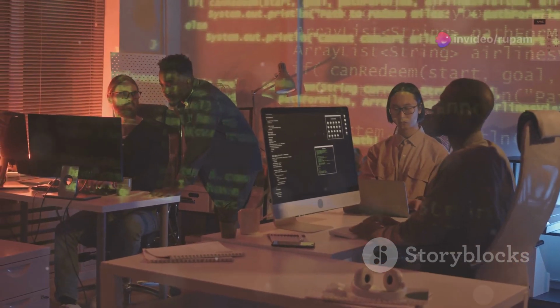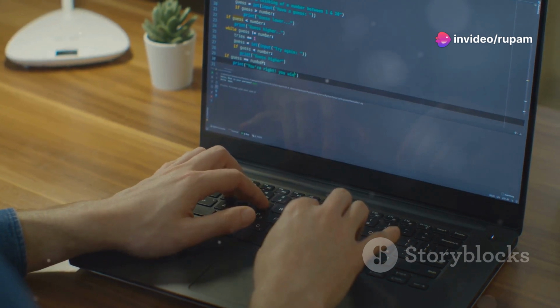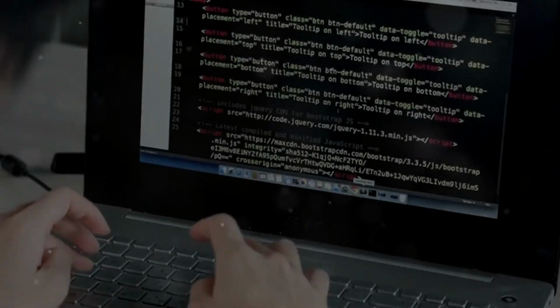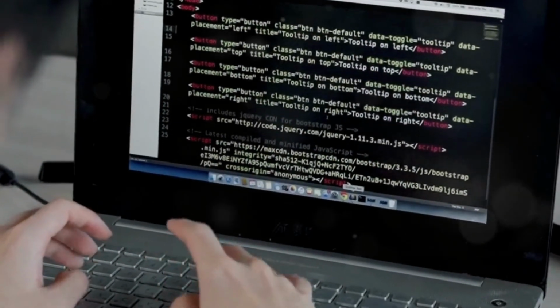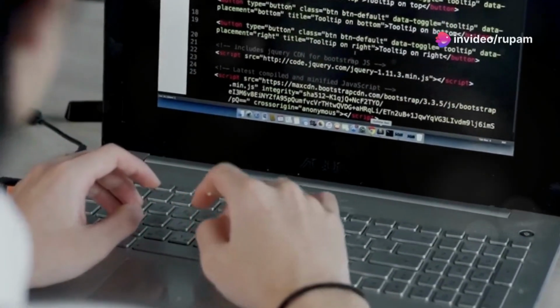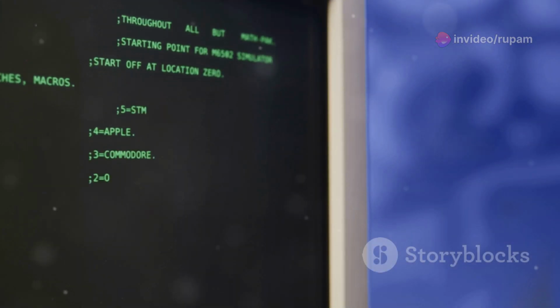Alright nerds, gather round. Today, we're diving headfirst into the wild world of programming with the most iconic newbie project, the Hello World program. It's like the first baby steps you take before you can run a marathon. Or, in this case, before you accidentally crash your computer with a rogue line of code. But here's the twist. We're not just stopping at Hello World. Oh no, that would be too easy.